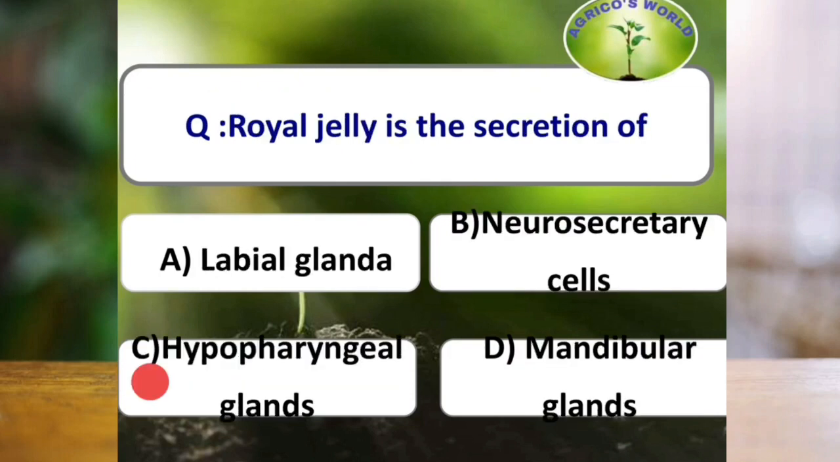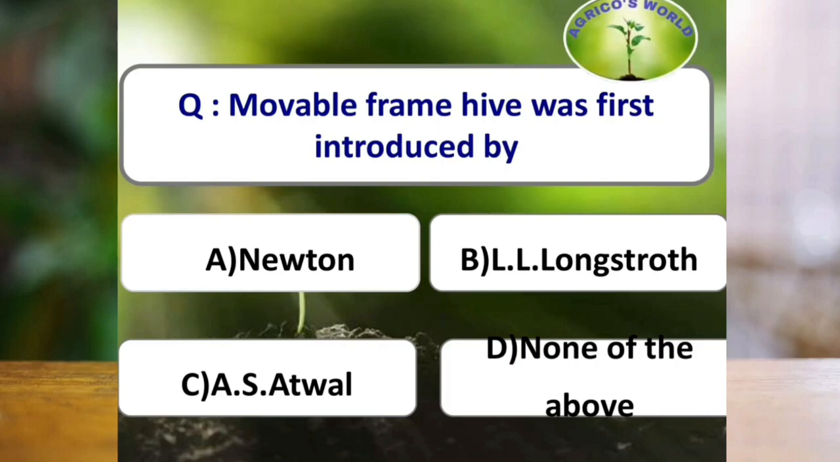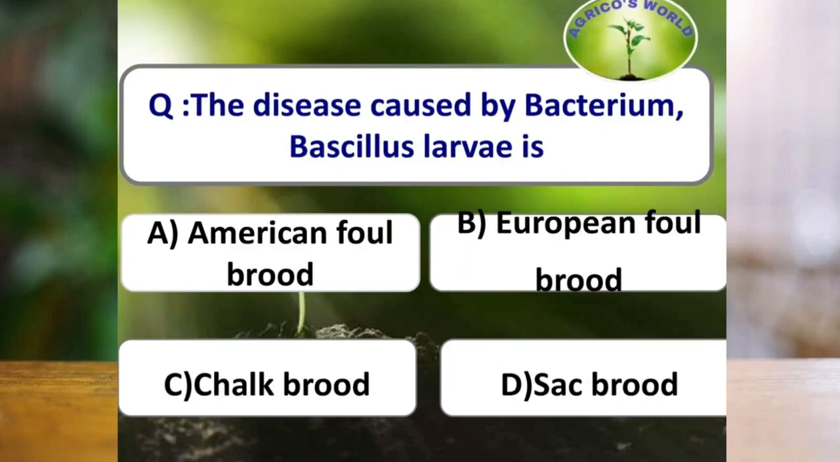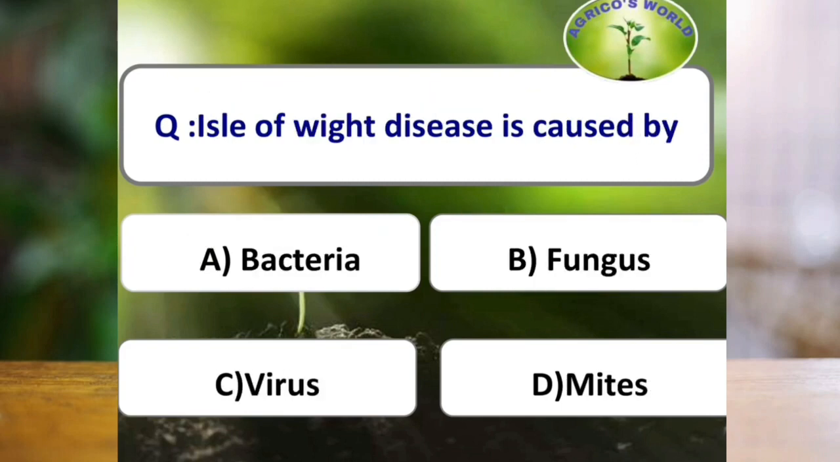Royal jelly is a secretion of hypopharyngeal glands of workers. Movable frame hive was first introduced by L.L. Langstroth in the year 1851. The disease caused by bacterium Bacillus larvae, that is Paenibacillus larvae, is American foulbrood. Isle of Wight disease is caused by mite Acarapis woodi, which infects the trachea.